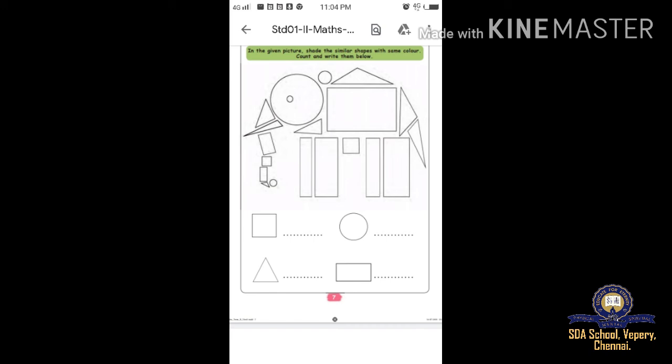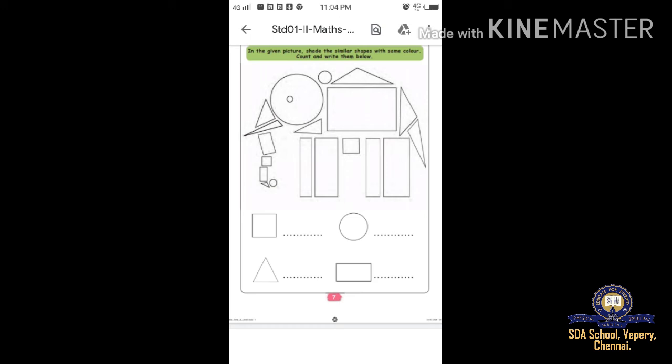Different shapes, different color, you have to color it. Then only you can count. The same color means you cannot. So square different color, circle different color, rectangle different color, and triangle different color, you have to color it. Then you have to count and write the answer below the pictures, okay?